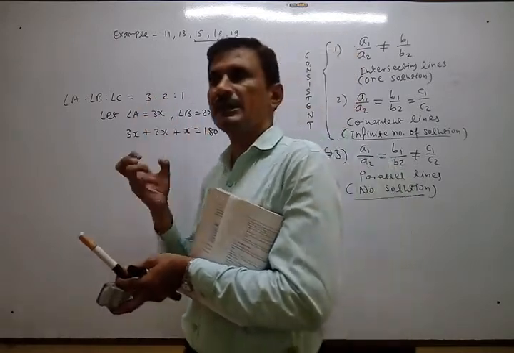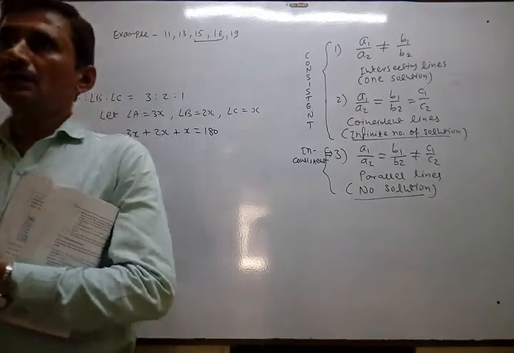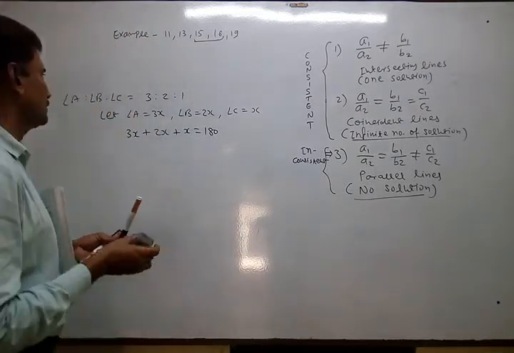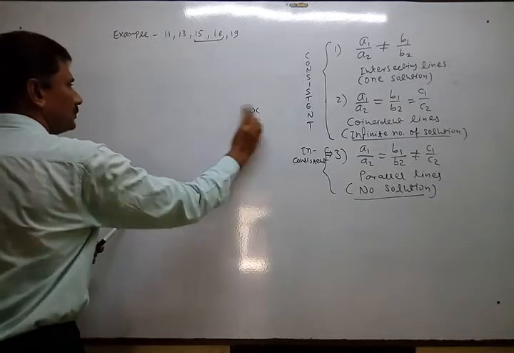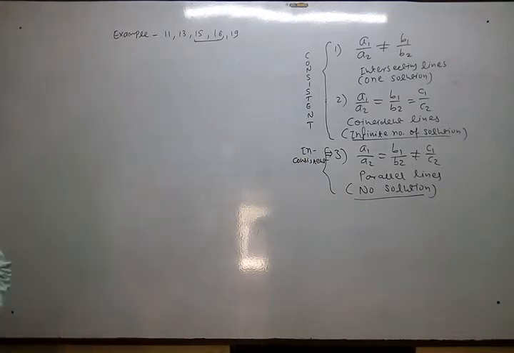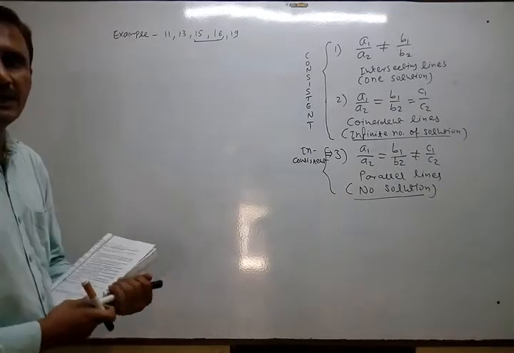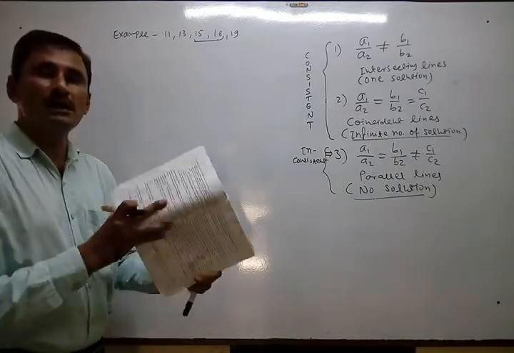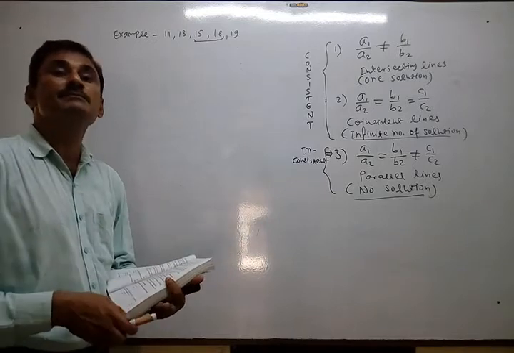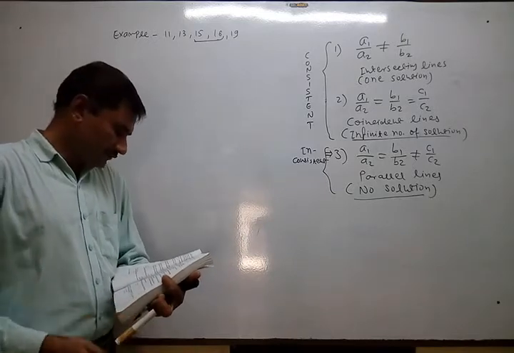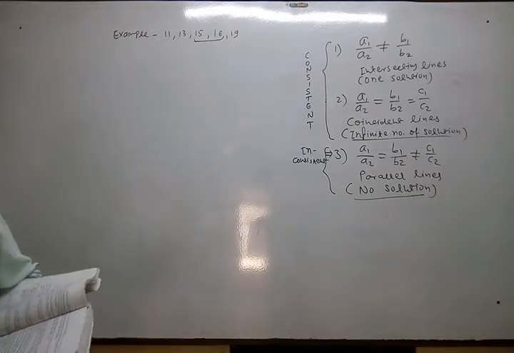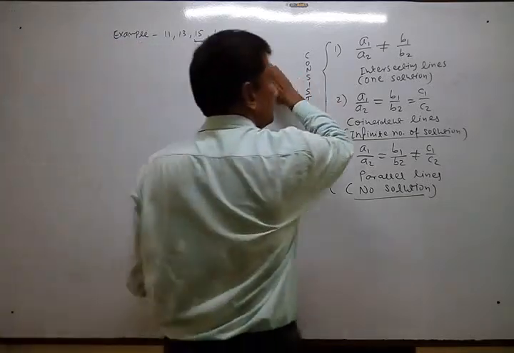So that gives a relation, not a value. Okay, you understand? So here also we have to suppose a variable. So x is nothing, but you can apply x to both numerical digits so that it becomes meaningful. So we apply here x.